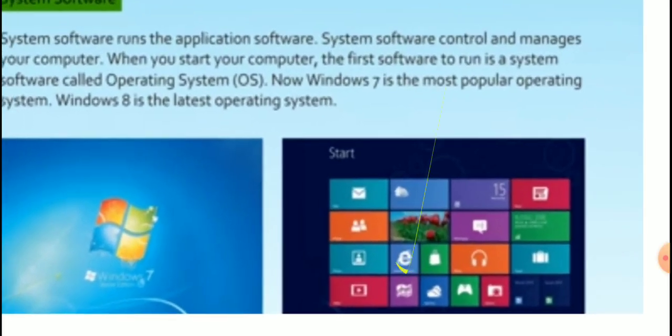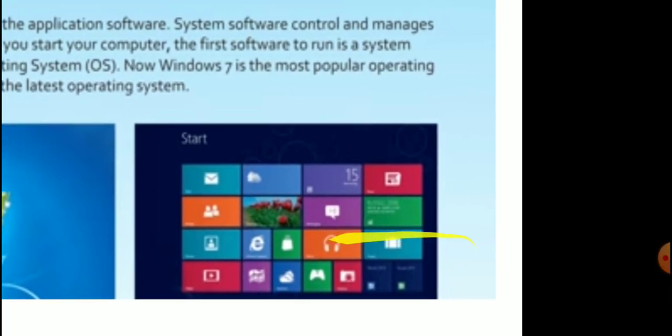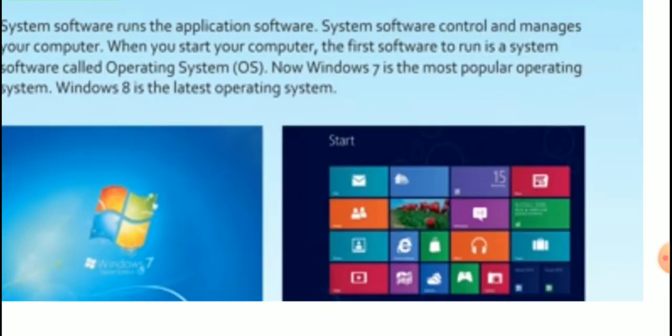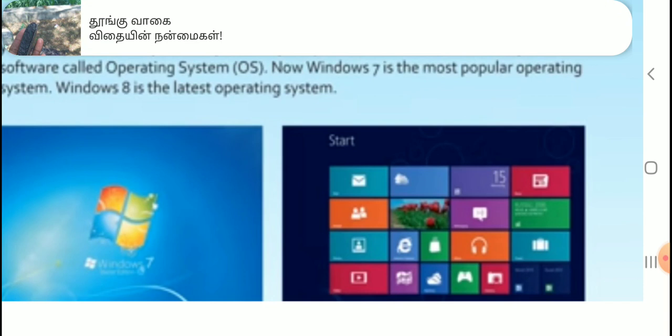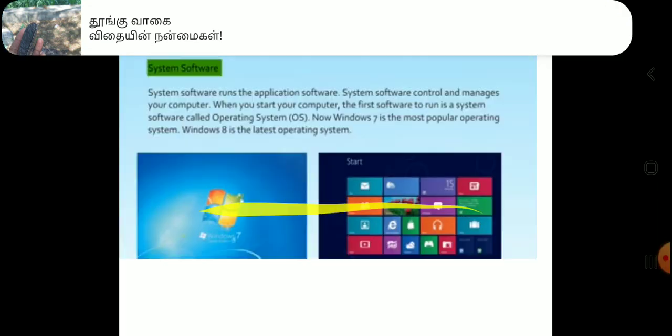See, the operating system is given here. This I explained already. This one is Windows 7 and this one is the Windows 8 operating system. So actually this is a desktop. Whenever we switch on the computer, after the booting process, it shows a desktop, you know. That is the operating system. That is Windows. Okay. Next,